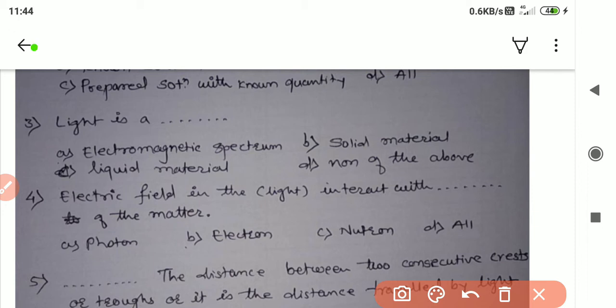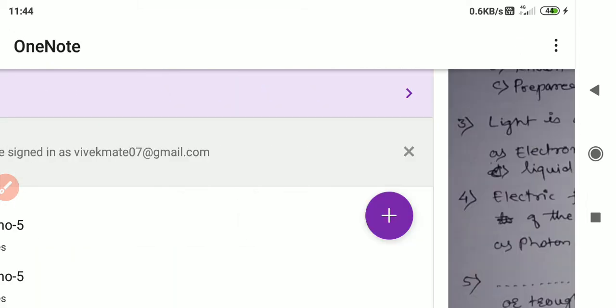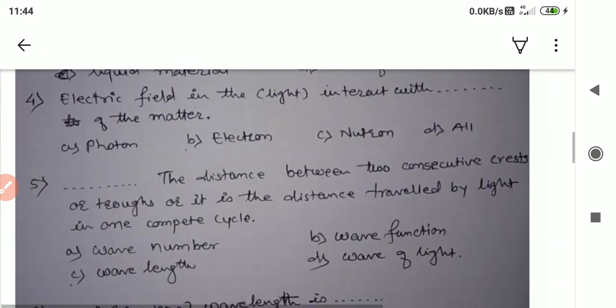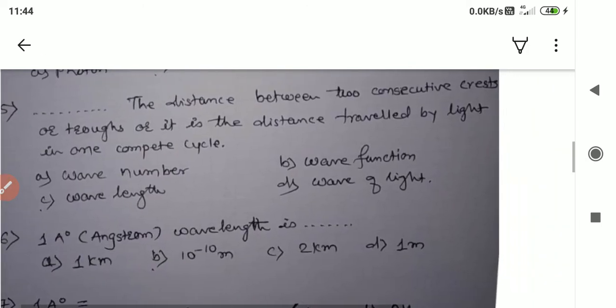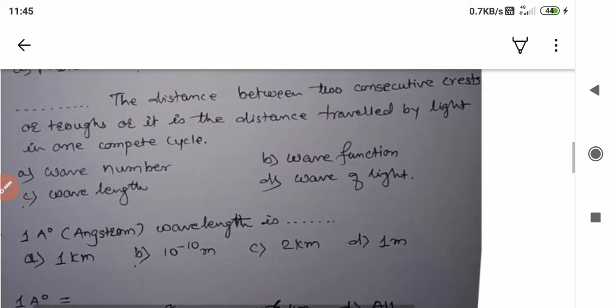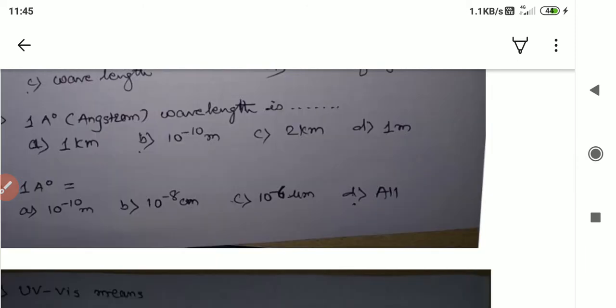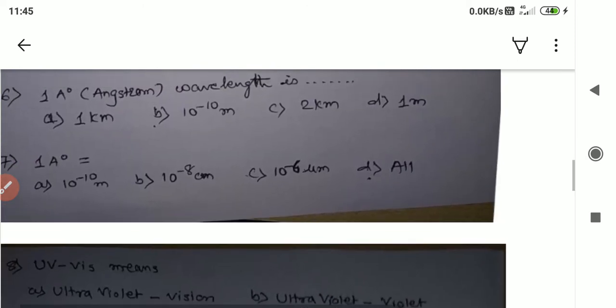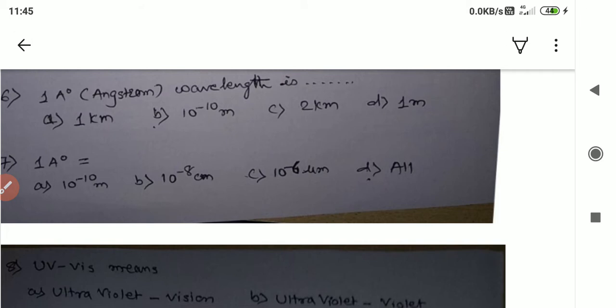See, the first one, fifth question: the distance between consecutive crest and trough. 1 kilometer, then 10 raised to minus 10 meter, 2 kilometer and 1 meter.